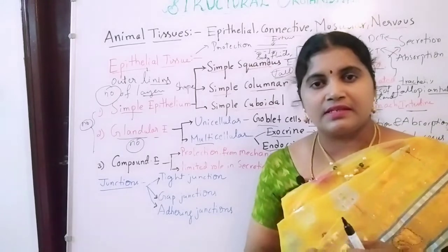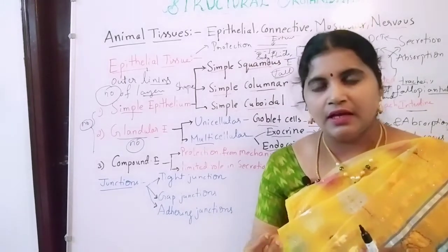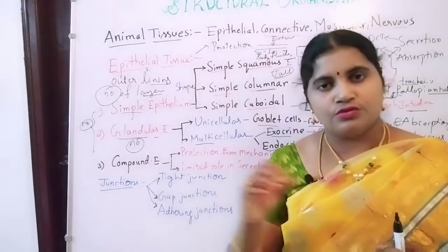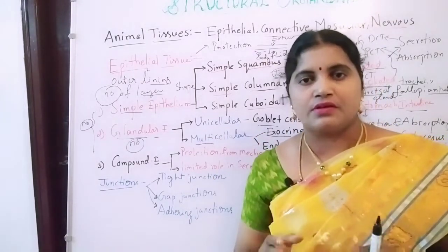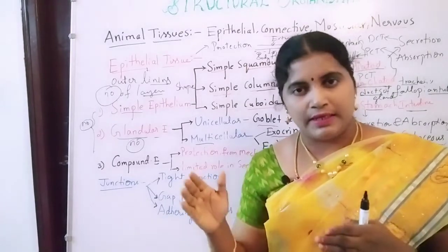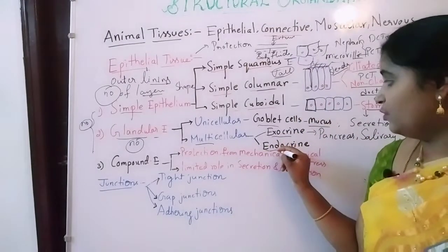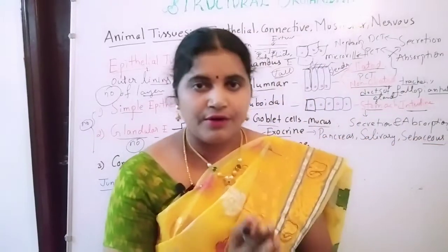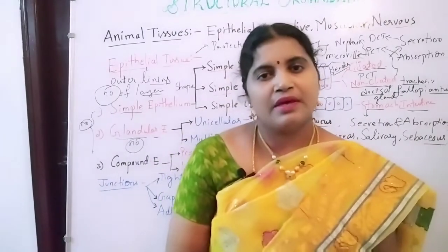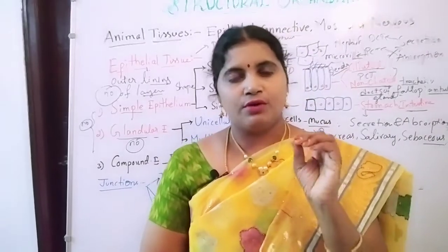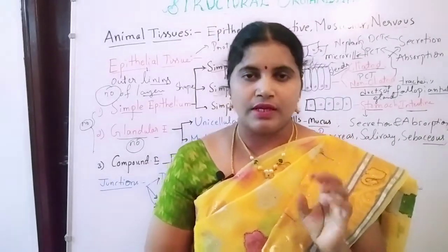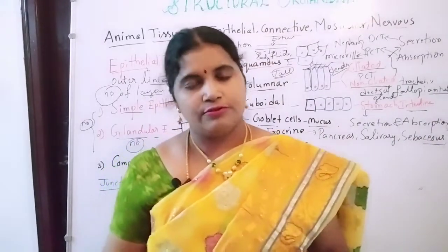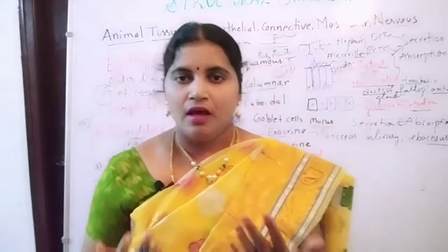Sebaceous glands release oily substances, right? So these all are passed through tube-like structures. That's why these glands are known as exocrine glands. Next one is endocrine. Very, very important. We have one system only regarding the endocrine glands. What is the main purpose of the endocrine? Releasing hormones. Endocrine glands are responsible for releasing hormones to control the functions and coordinate the body, everything.